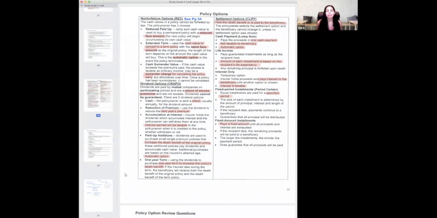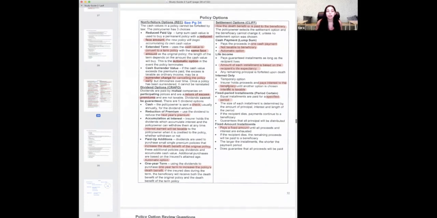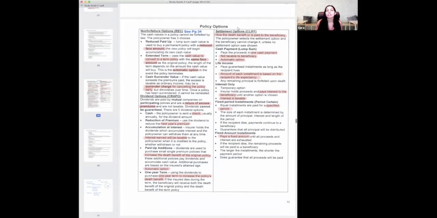Similar to the paid up additions, the only difference is how long it lasts. 1 year. The paid up additions is something that's added to your policy indefinitely. It's permanent. But the 1-year term only lasts 1 year. But why would someone get it? Because it would pay out more than if you were just going to get the paid up additions. So maybe with the paid up additions it was 10 grand, but with the 1-year term it was 20. See? Next part of this section is settlement options.